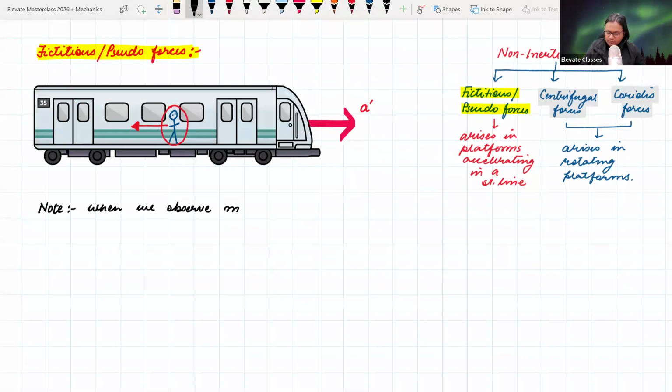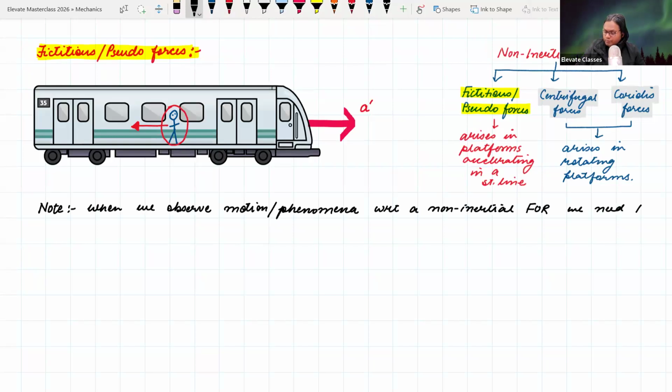When we observe motion or any kind of phenomena with respect to a non-inertial frame of reference, we need to modify Newton's second law